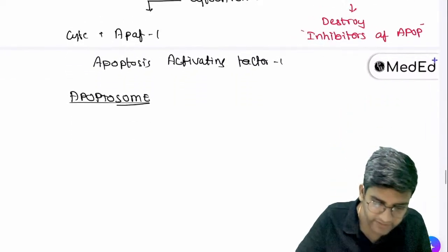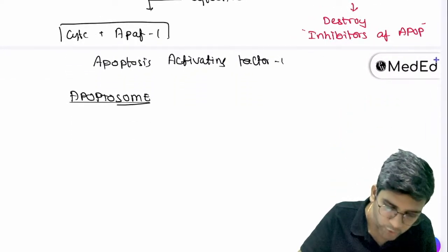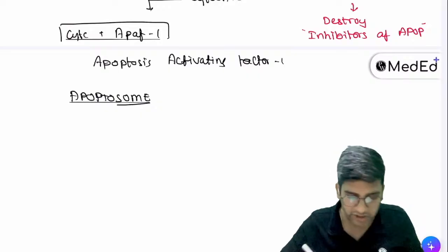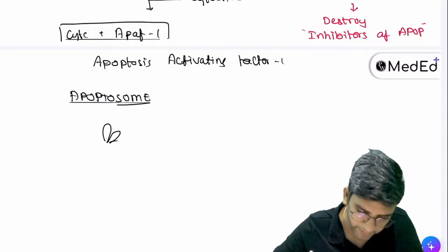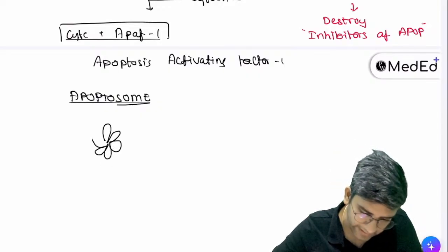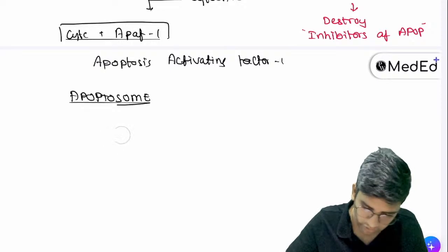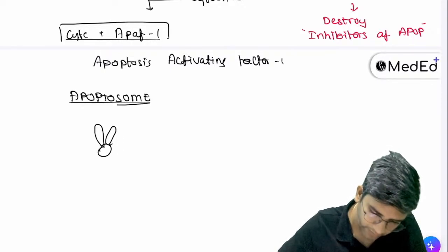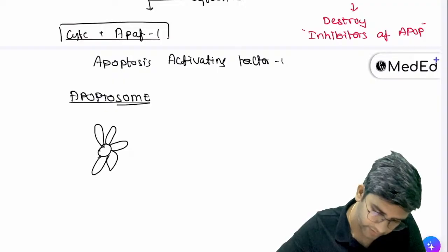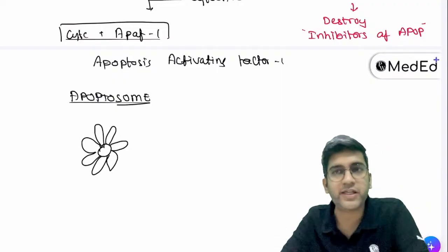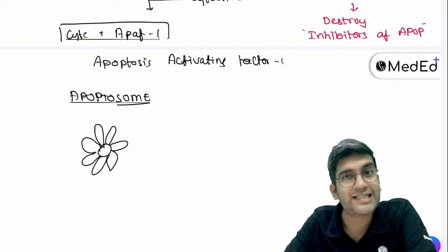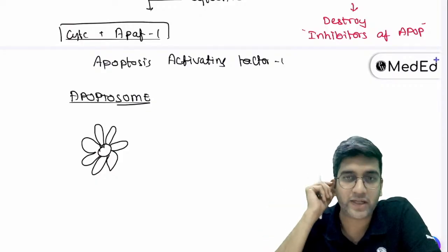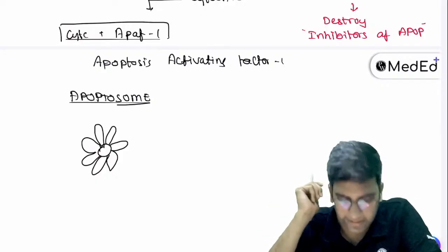Now, what happens is the cytochrome C, once it binds to APAF, it creates a structure called an apoptosome, which is like this. Not exactly like this, with a central lumen. I am not so good in drawing. Okay, let's assume there's a lumen here. It's a machinery which is like this. Fine. So this machinery does the same thing that FADD was doing. I'll explain SMAC and Diablo soon.